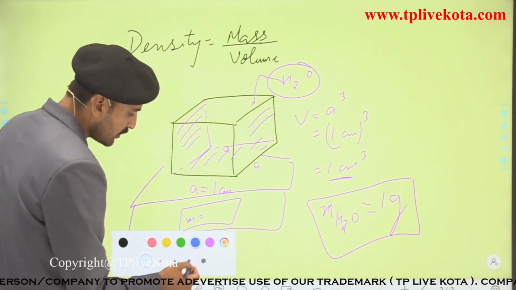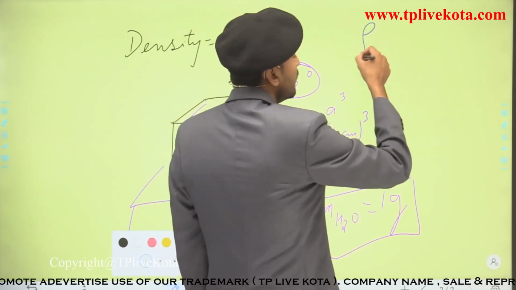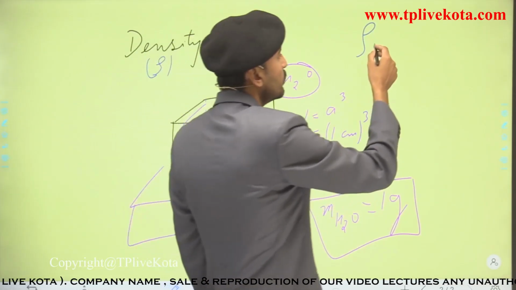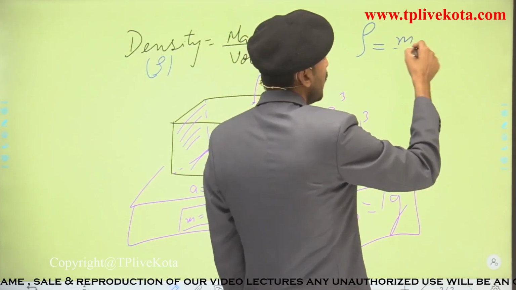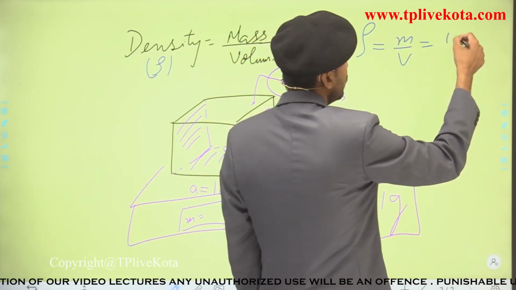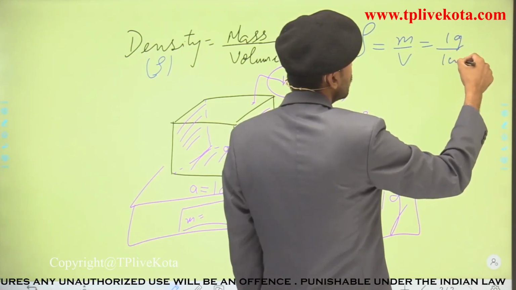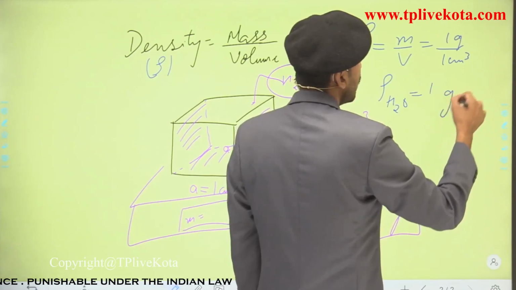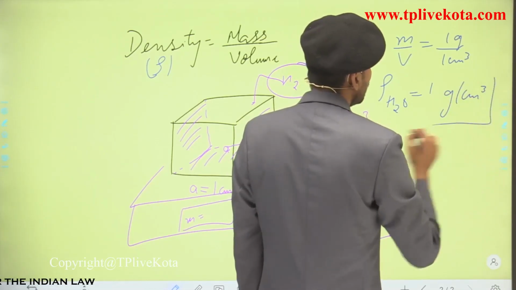Since the mass of water is 1 gram, if I wish to find the density, remember students, the symbol for density is rho. So this would be equal to mass upon volume. Here the mass is 1 gram and the volume is 1 cubic centimeter. So the density of water comes out to be 1 gram per cubic centimeter.